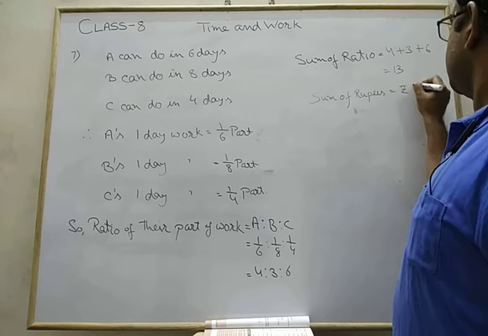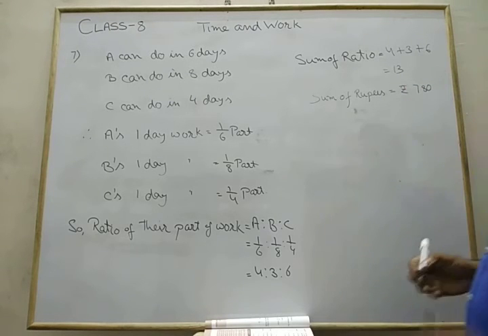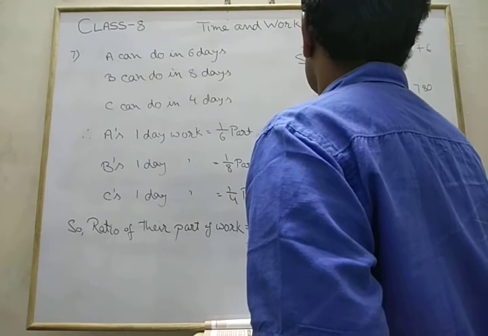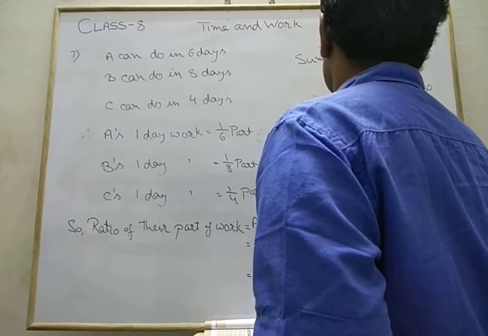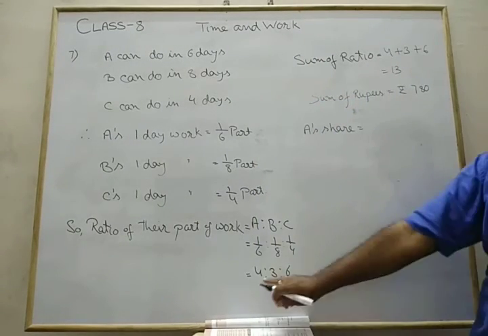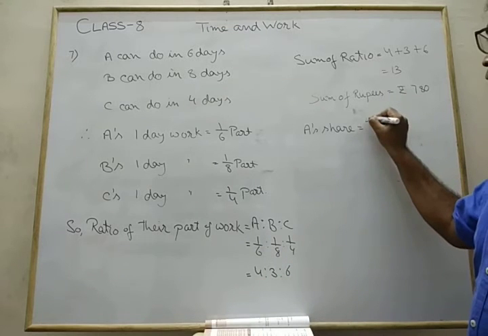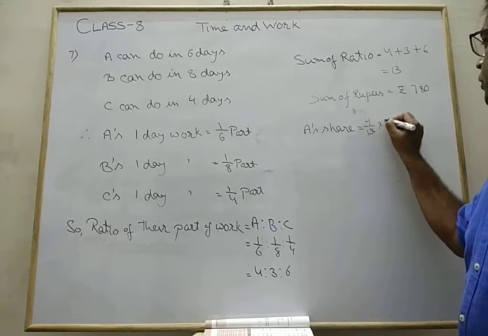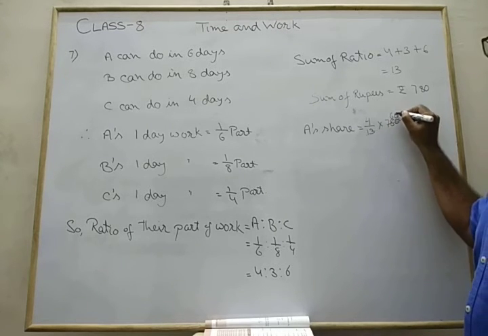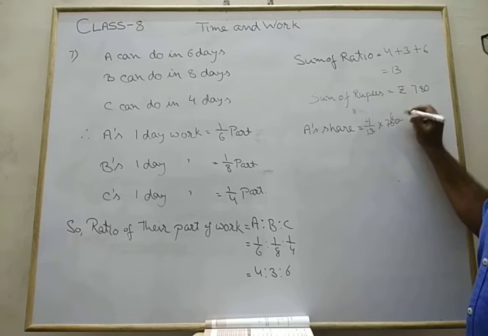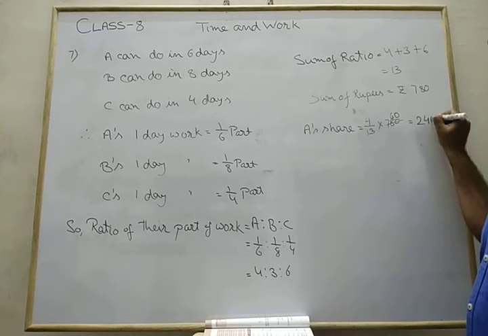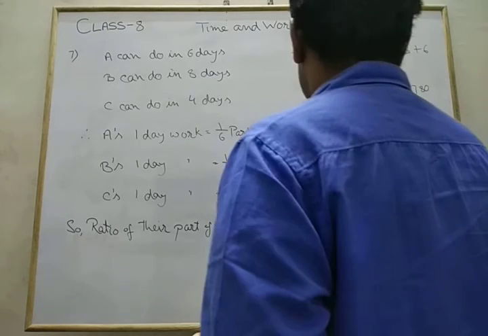So the sum of rupees received is rupees 780. So we are going to find out each person's share. A's share is 4 upon 13 of this amount 780. We know 13 sixes, so sorry, it's 6. That is rupees 240. Therefore it's B's share.